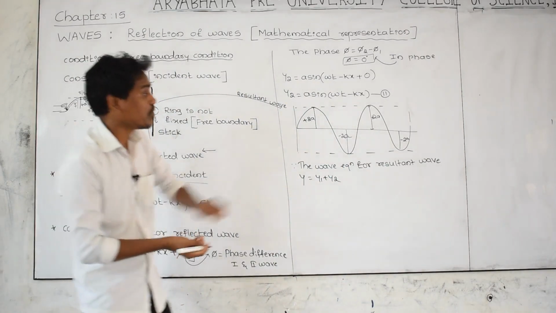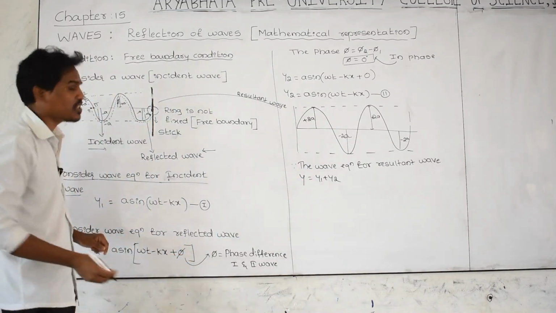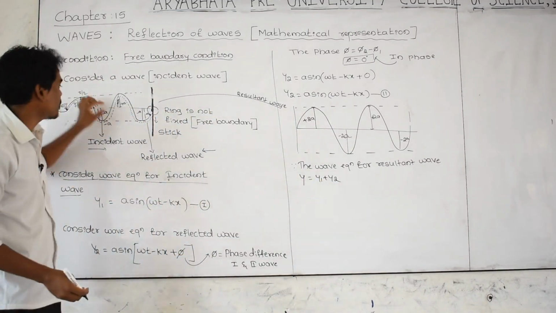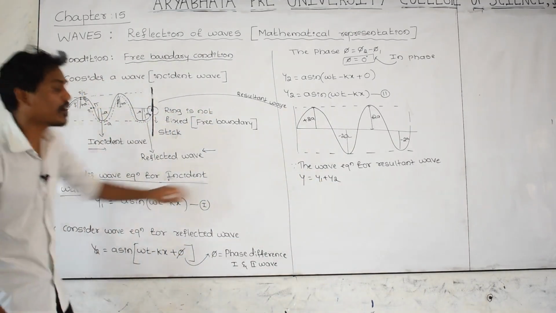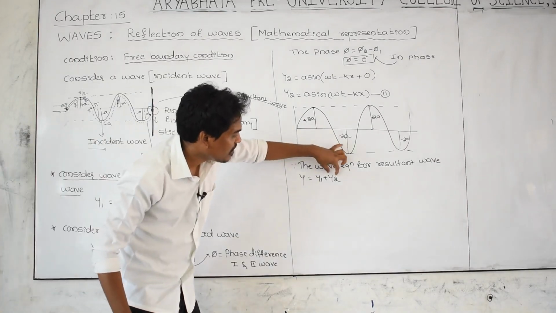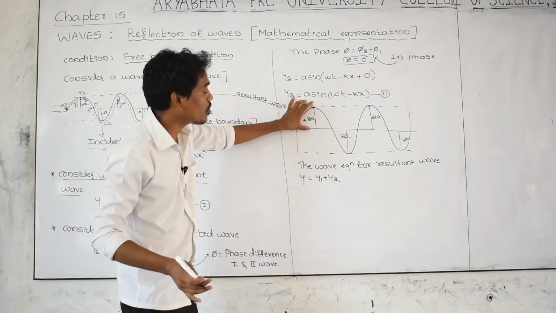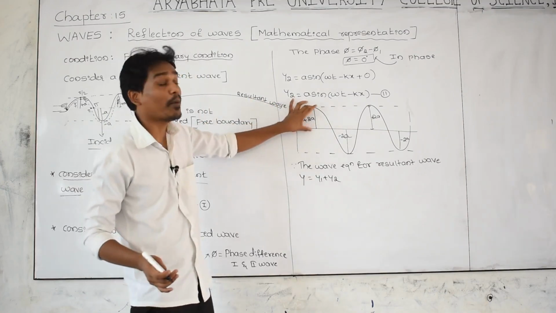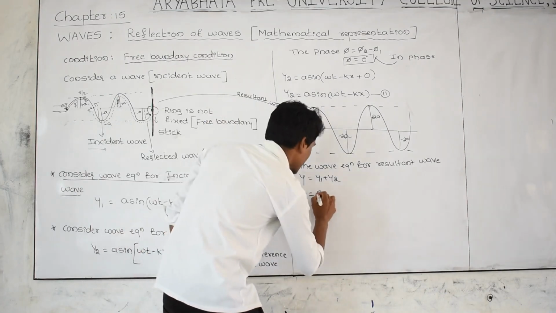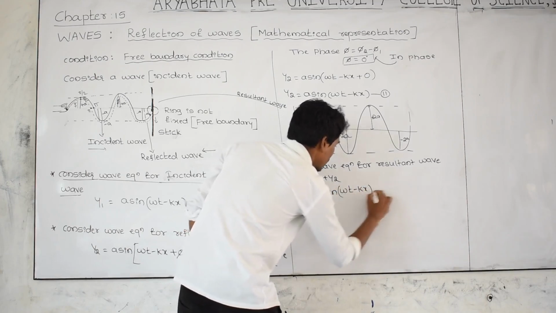What is y? The displacement produced by the resultant wave is y. And what is y1? The displacement produced by the incident wave, that is y1. And what is y2? Displacement produced by the reflected wave, means the dotted wave. And what is y? The sum of displacement produced by the incident wave and the displacement produced by the reflected wave. If you combine, you are getting the total displacement produced by the combined wave, means the resultant wave. y is equal to, what is y1? That is a sine of omega t minus kx plus, what is y2?